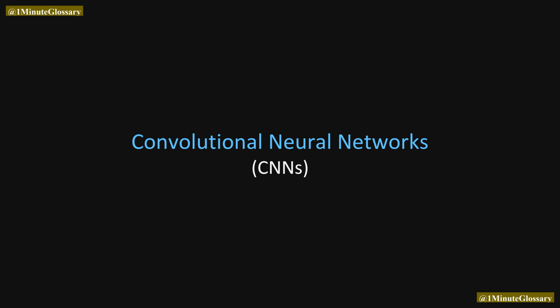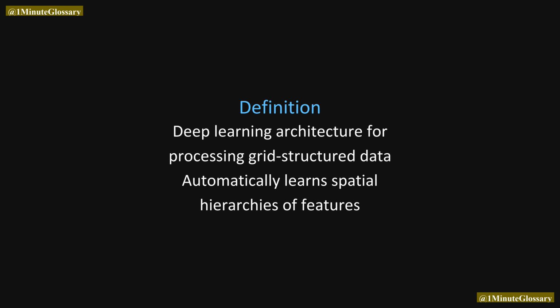Convolutional Neural Networks, or CNNs. A convolutional neural network is a type of deep learning architecture specifically designed to process grid-structured data like images. It automatically learns spatial hierarchies of features through layers that detect patterns, edges, and complex structures.